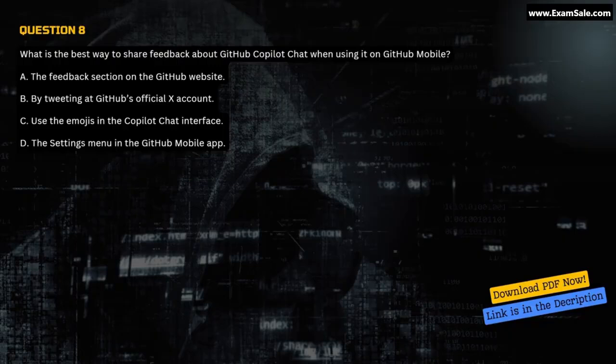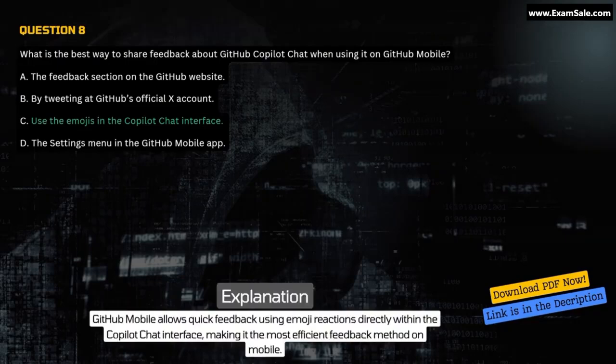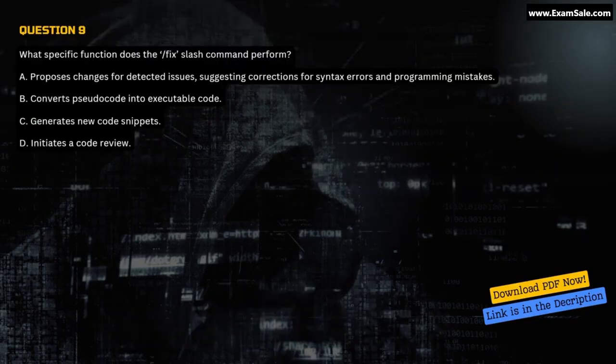Correct answer, C. Use the emojis in the Copilot chat interface. Explanation. GitHub Mobile allows quick feedback using emoji reactions directly within the Copilot chat interface, making it the most efficient feedback method on mobile.